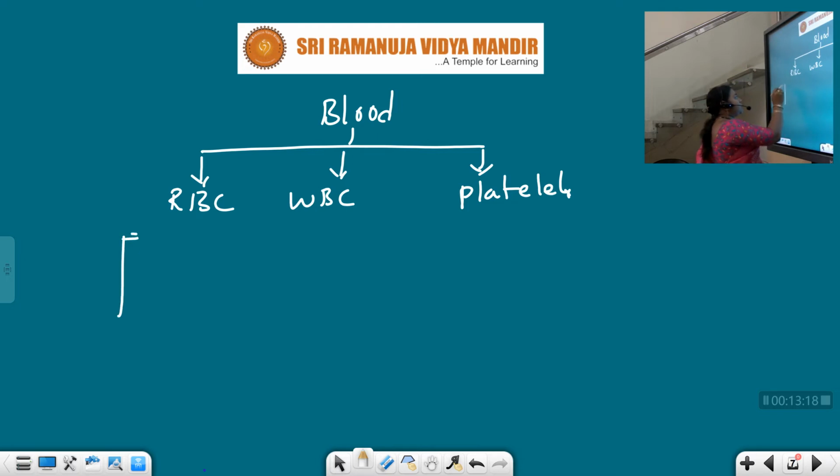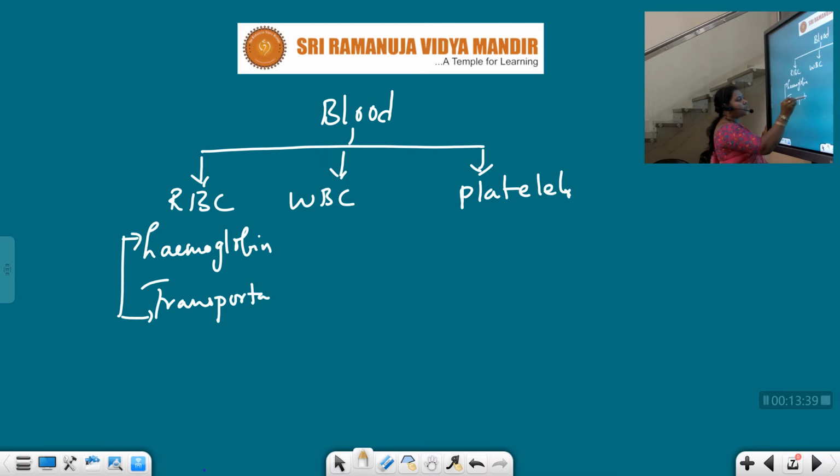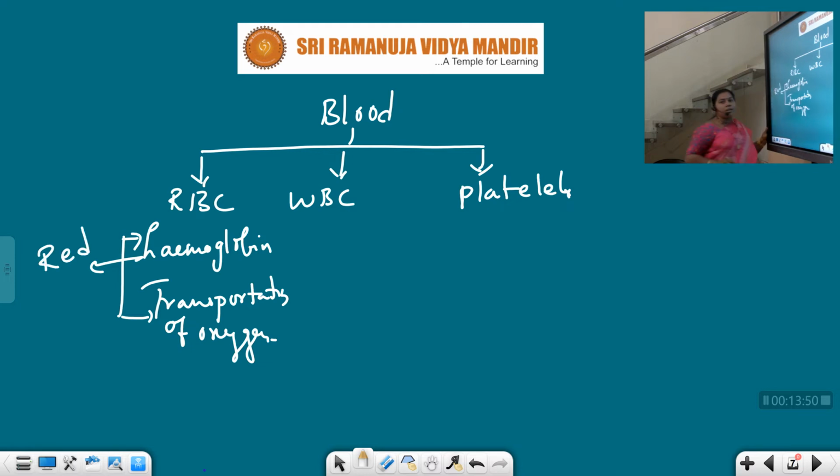See, this RBC consists of hemoglobin. Hemoglobin is the pigment which helps in carrying gases from one part of the body to another part, and this RBC also helps in the transportation of oxygen, right? Because of this hemoglobin, our blood appears red in color.